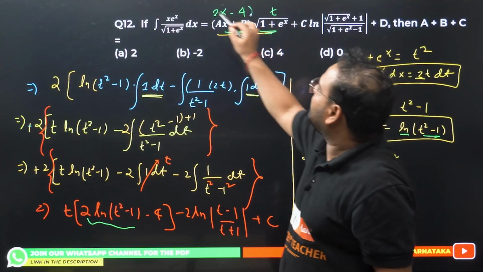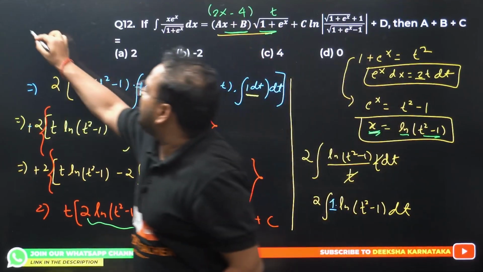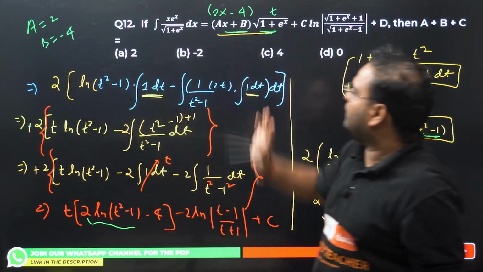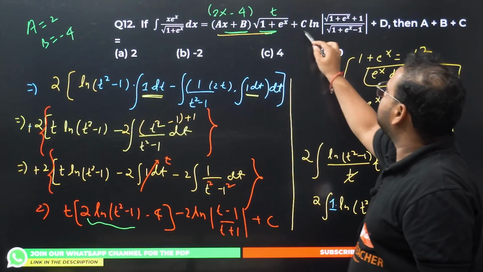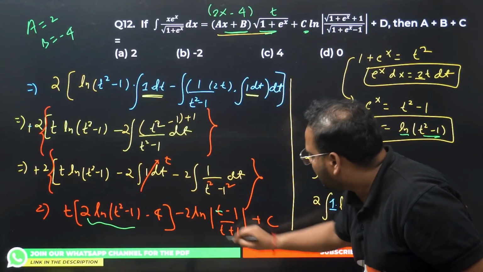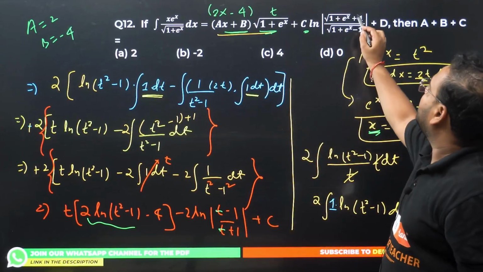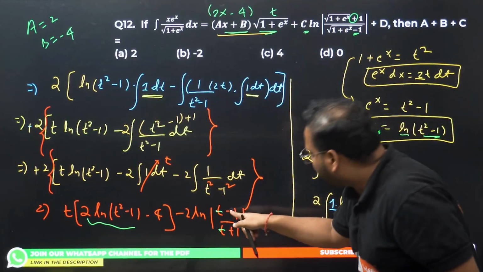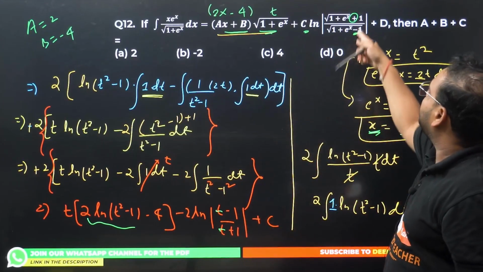So from 2x minus 4, I'm getting a value is 2, and b value is minus 4. What about this term c? Have a look. We have t minus 1 and t plus 1, but I want plus in the numerator, minus in the denominator. We have minus over here, plus over here, but I want plus by minus.